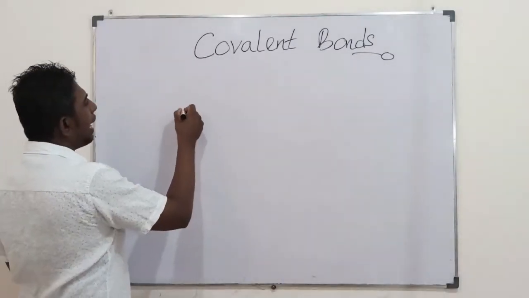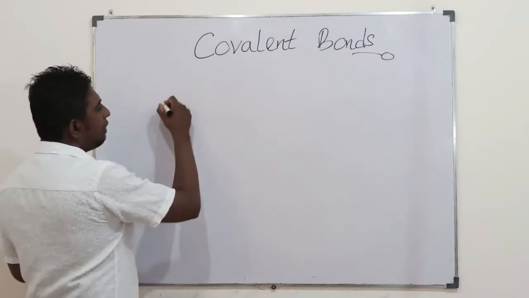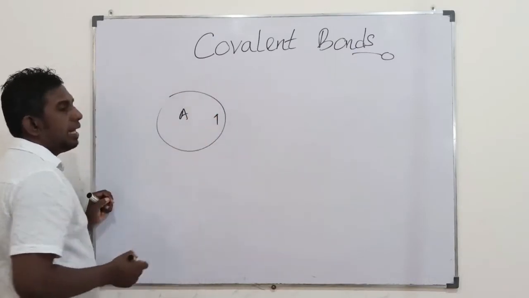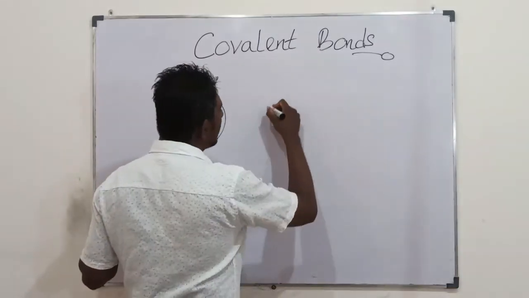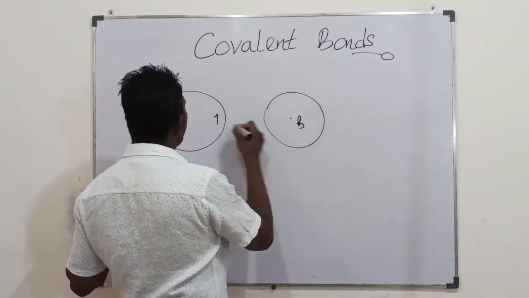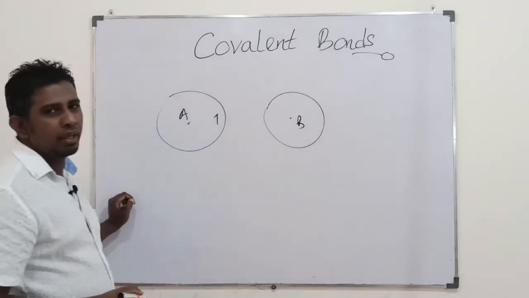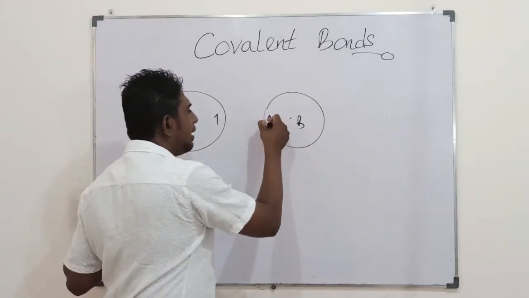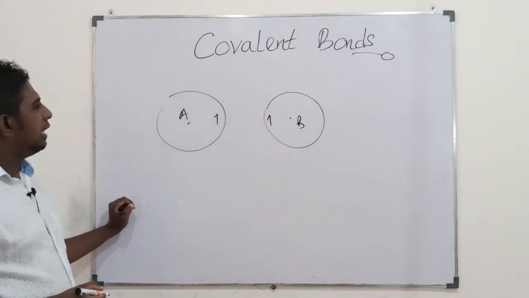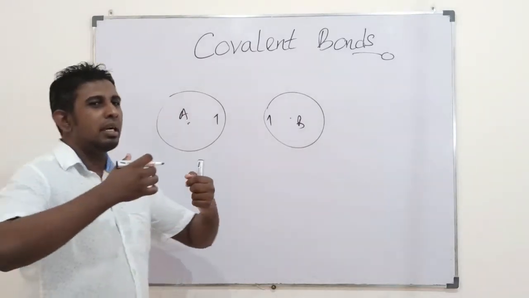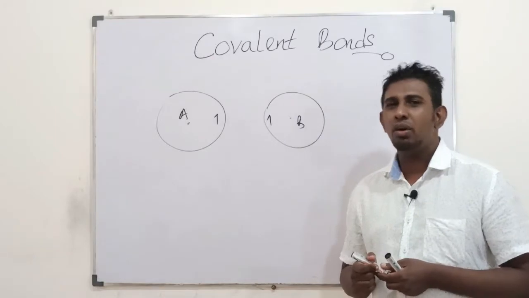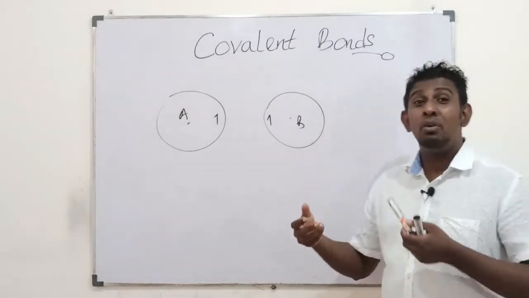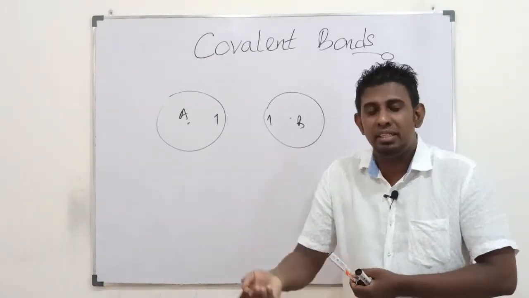Suppose atom A has an atomic orbital with one electron, a single electron. Another atom, B, has its nucleus, this dot, and another single electron. If these two were to talk to each other, saying, shall we share our electrons? Okay, let's share. How could we share electrons?